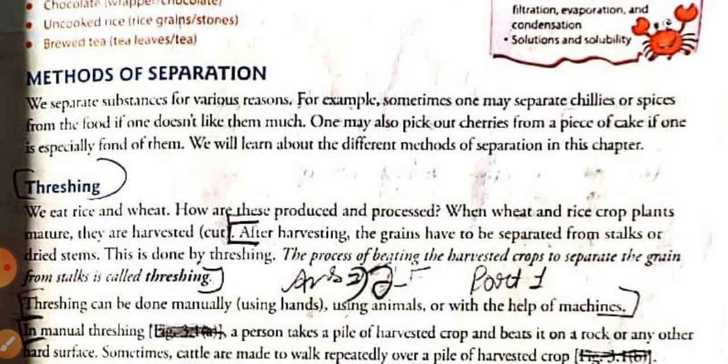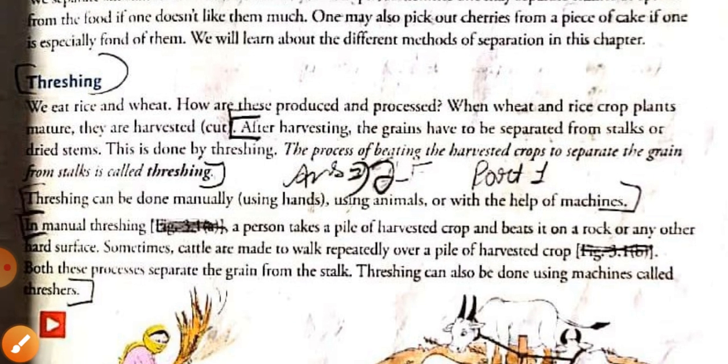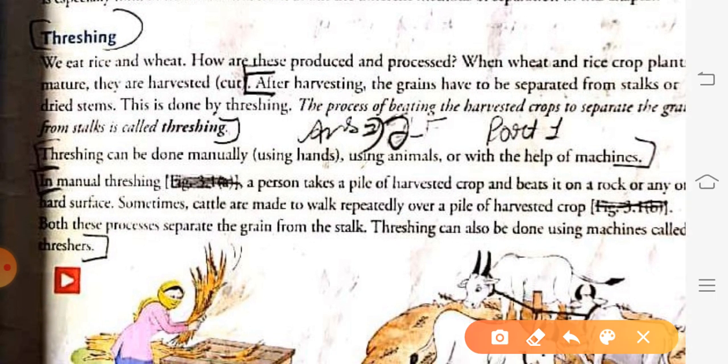Out of those various methods, we have firstly seen the method which is called threshing. So what is threshing? Whenever the crops are harvested from the fields, the harvested crops come out along with the stalks.